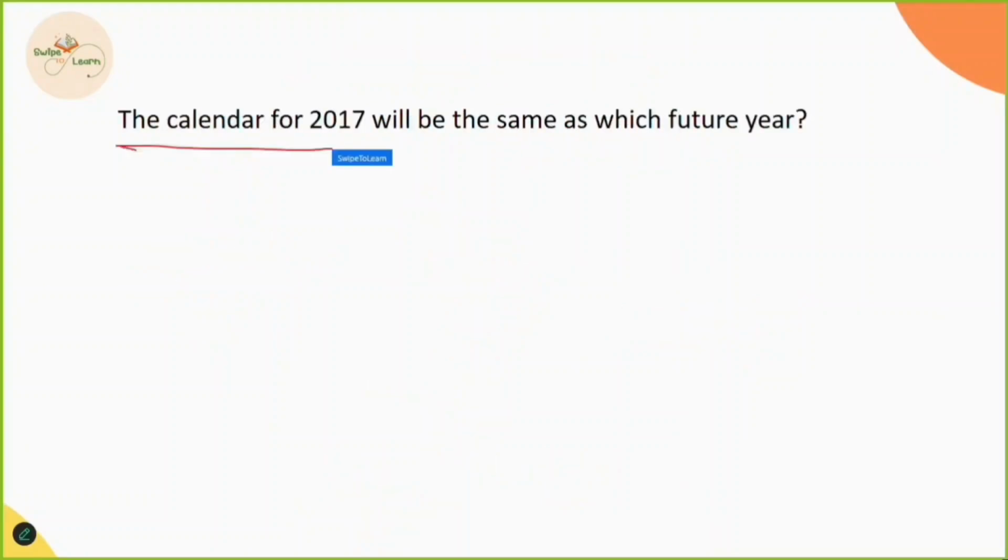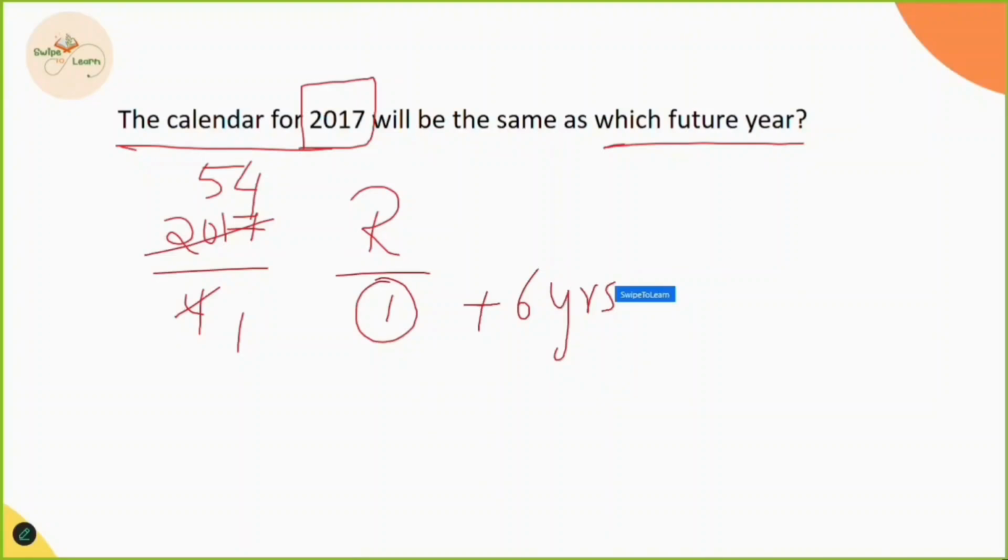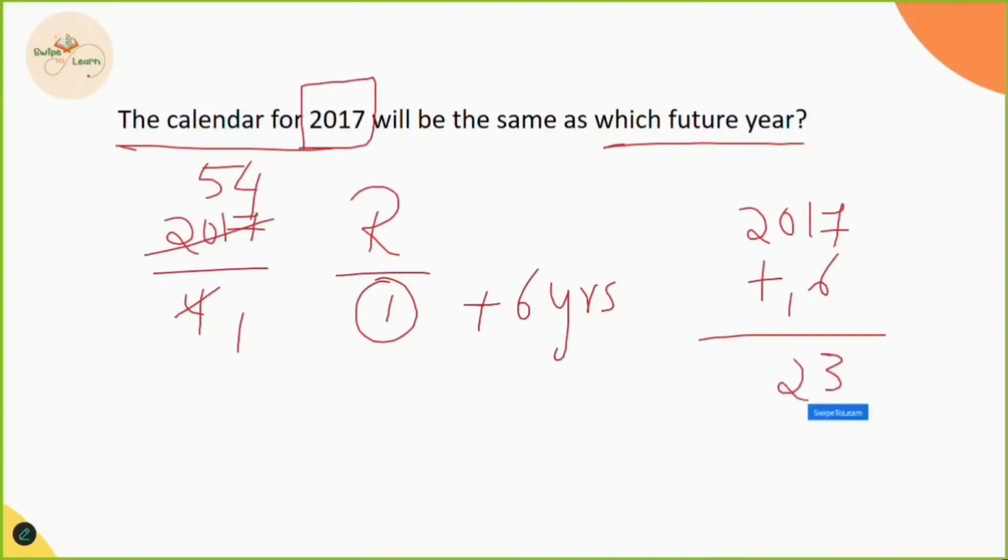The calendar for 2017 will be the same as which future year? Same question. We have to calculate the remainder of 2017. 2017 divided by 4. 4 ones are 4, 4 5s are 20, and 4 4s are 16, which gives the remainder as 1. If the remainder is 1, what do we get? Every 6 years, the calendar repeats. That means 2017 plus 6. 7 plus 6 gives 13, and 1 plus 1 is 2, and here 2023. So the calendar of 2017 will be the same as 2023.